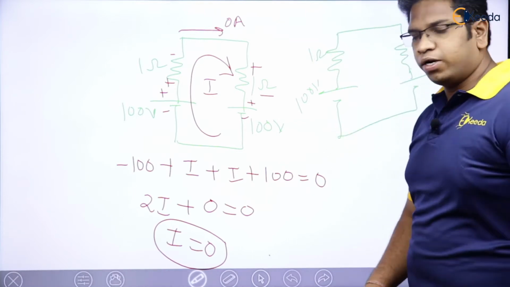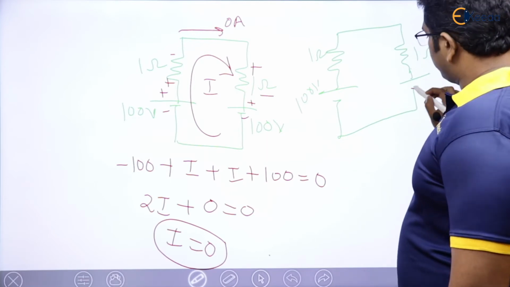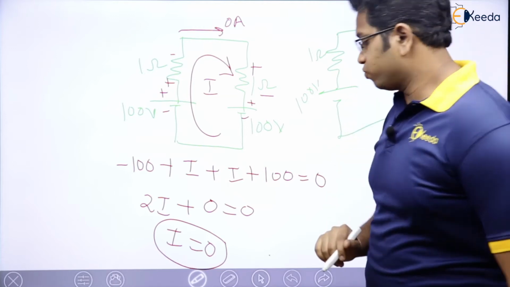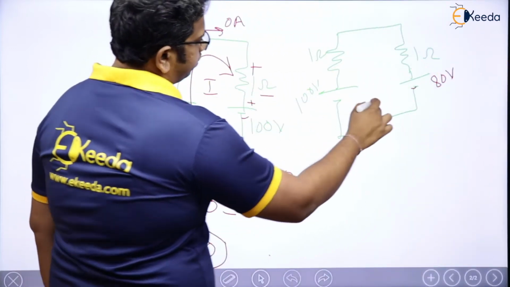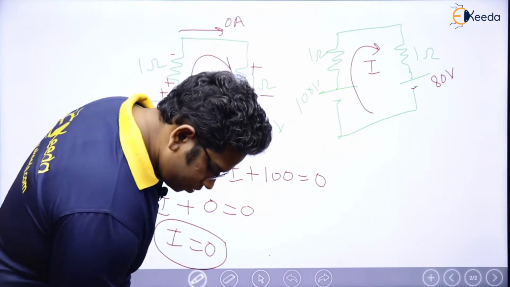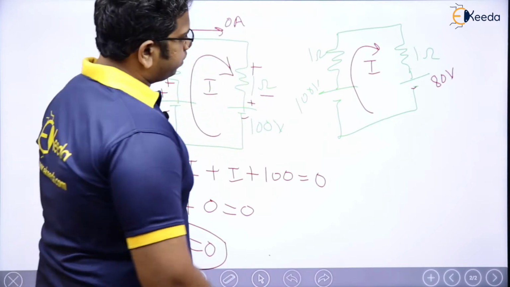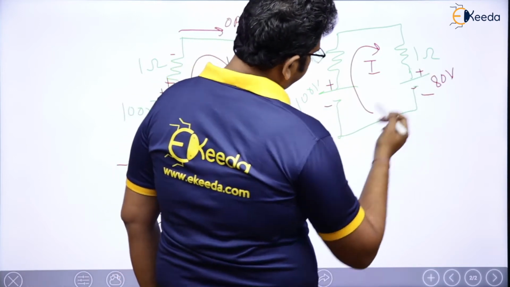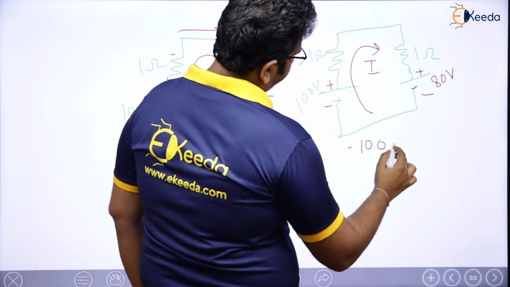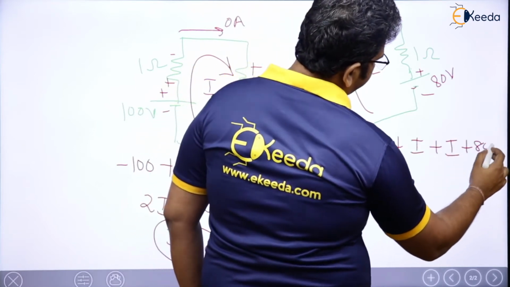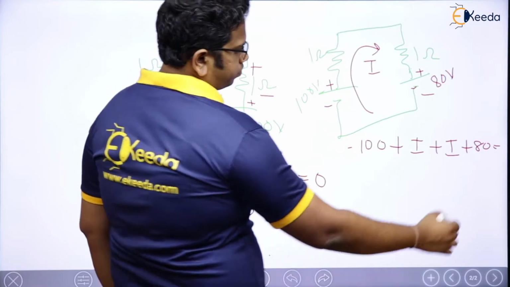Now what I will do is, I will just reduce this to 80 volts. Why I am doing it, you will understand soon. See, now let us apply KVL here. How much is I here? If you see, this is minus plus, plus minus. So minus 100 plus I plus 80 equal to 0.